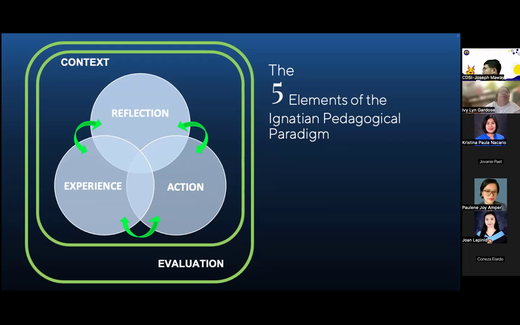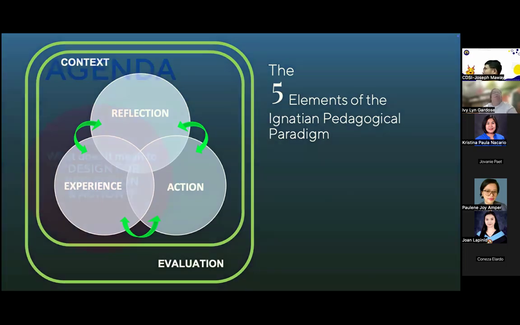And then at the center of the instructional delivery are the 3 elements of reflection, action, and experience. And we cannot designate very clearly, this is the first part, this must be experience. That's why there are arrows. What you aim for when you design is an interplay of reflection, action, and experience. And we will talk about that more during this session.